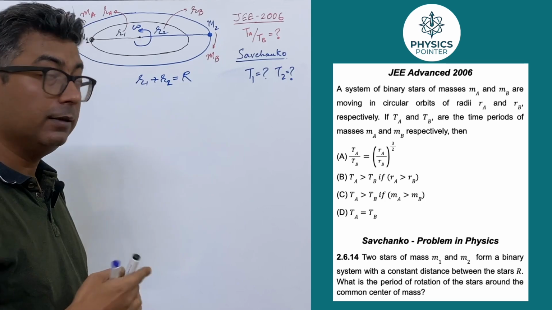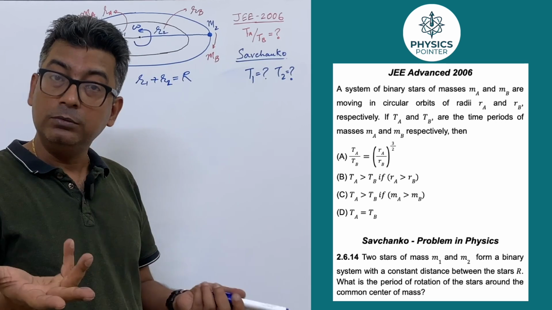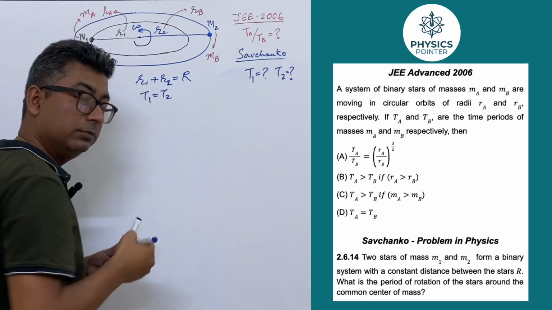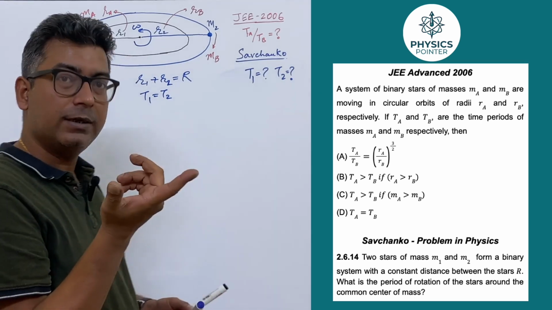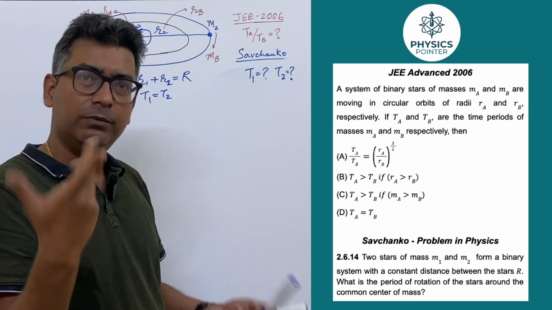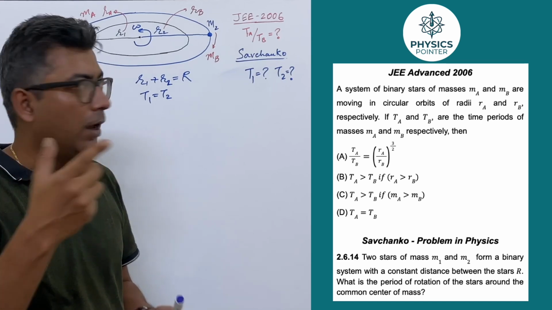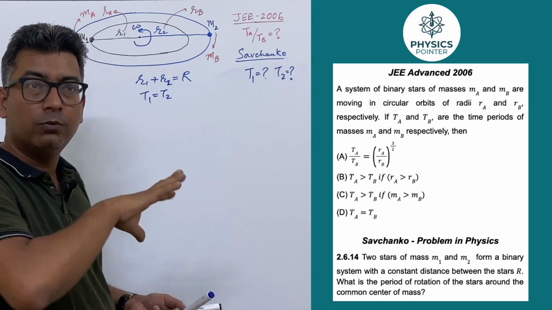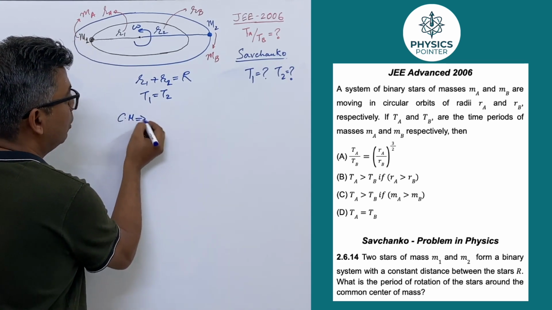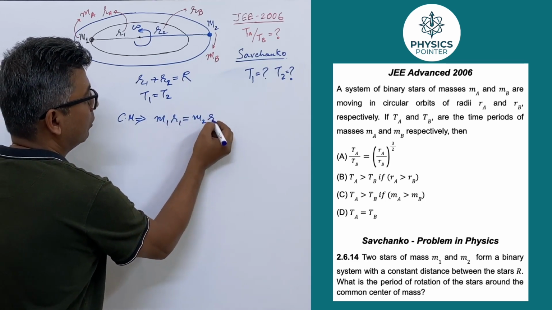Now what is it asking? The time period of these bodies for rotation. Now we know the time period will be the same. So another thing that we know: T1 is equal to T2. Simple, right? So if T1 is equal to T2, that means if we only work on one single body, that will give us the answer. So the first equation we should look into is how to relate R1, M1, R2, M2. So we will use the center of mass concept. The center of mass concept says M1 R1 is equal to M2 R2.